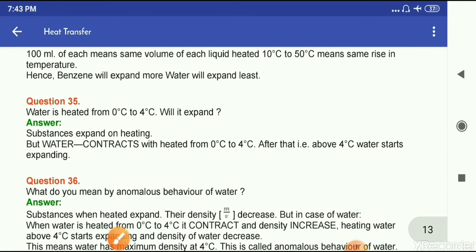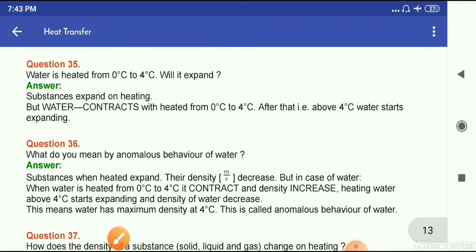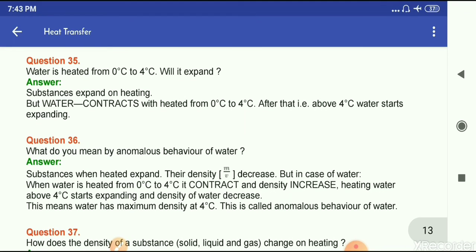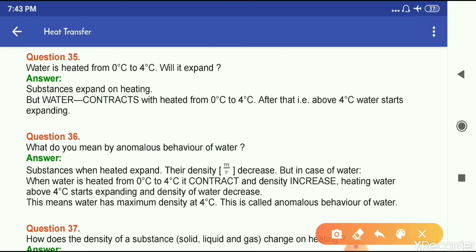Question number 35. Water is heated from 0 degrees Celsius to 4 degrees Celsius. Will it expand? Substances expand on heating, but water contracts when heated from 0 degrees Celsius to 4 degrees Celsius. After that, that is above 4 degrees Celsius, water starts expanding.